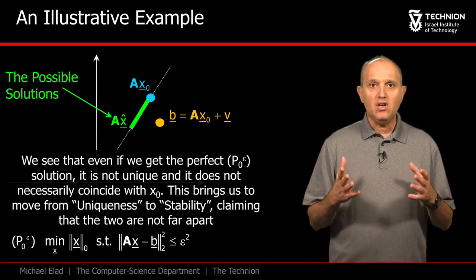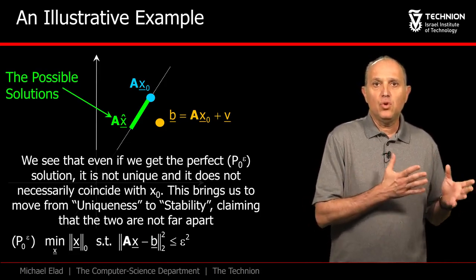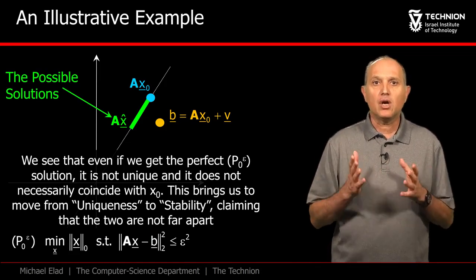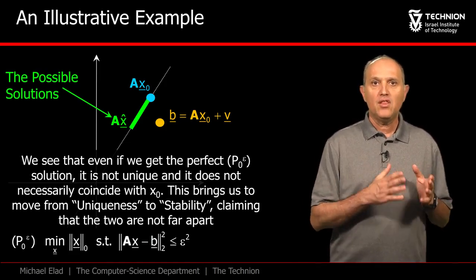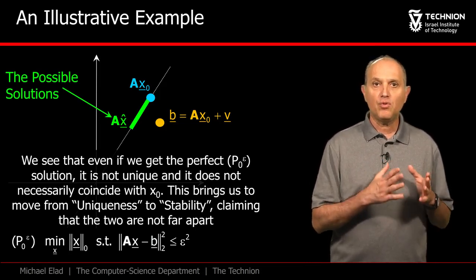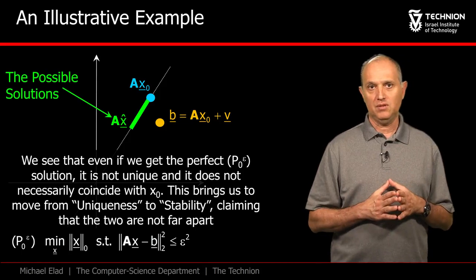Thus, rather than aiming to claim that the solution of P0 epsilon is unique, which is clearly not, let's change our goal. Let's claim that the obtained solution is not far from the original x naught. We will refer to this as the stability property.